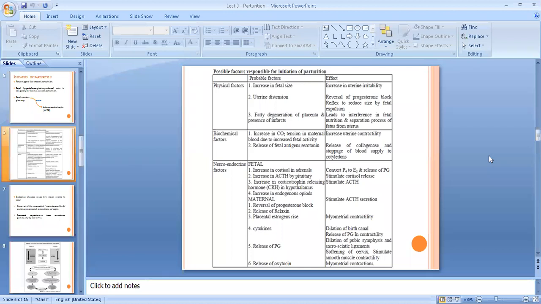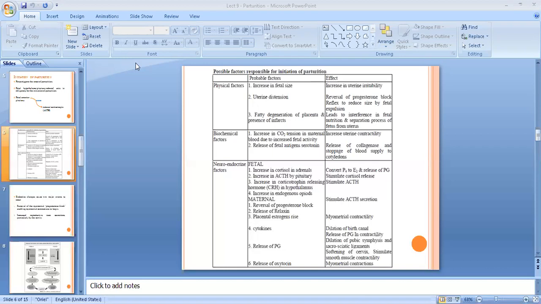So what effects will come because of this? There will be increased uterine irritability, which will initiate uterine contractions, and there will be reversal of the progesterone block. There will be a reflex to reduce size. Obviously the uterus will be distended, so the body's tendency will be to reduce the size so as to avoid the stress.